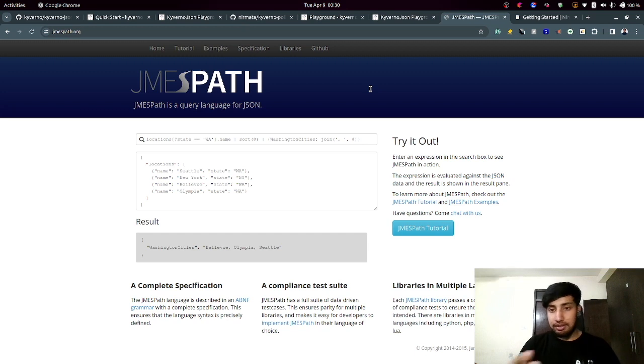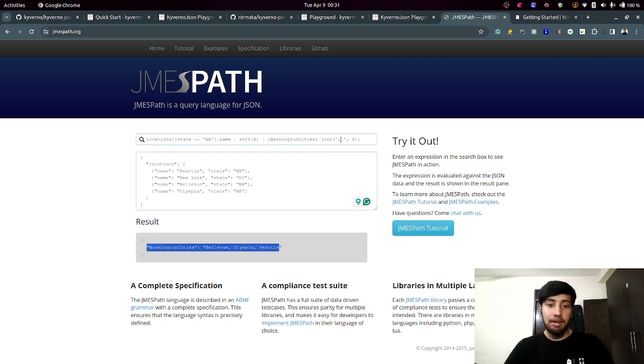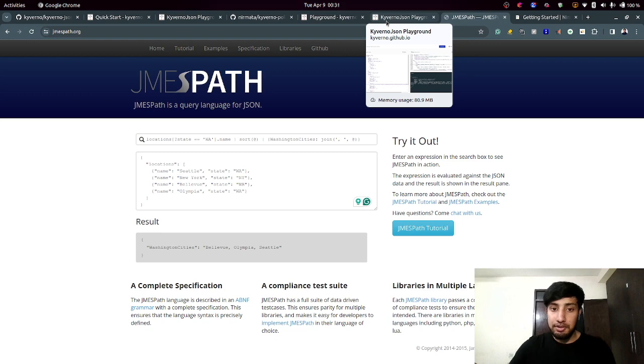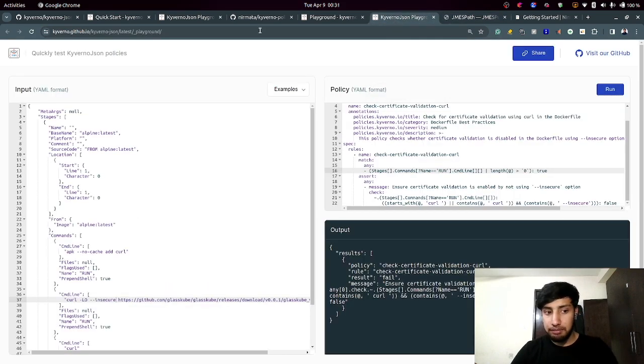expressions, and it has certain expressions that you can use to get your specific data. For example, here you're trying to say that locations is an array. As you can see, locations is an array, and we're going to get an element or an object that has state equal to WA. So which is the state that has WA? This is the one, correct? And then we're going to sort it on the basis of the current element, and that is the reason we got this option. Yeah, I hope that makes some sense. All right. Okay, so it is highly recommended that you explore a little bit about JMESPath so that you can get an understanding of how to do that.